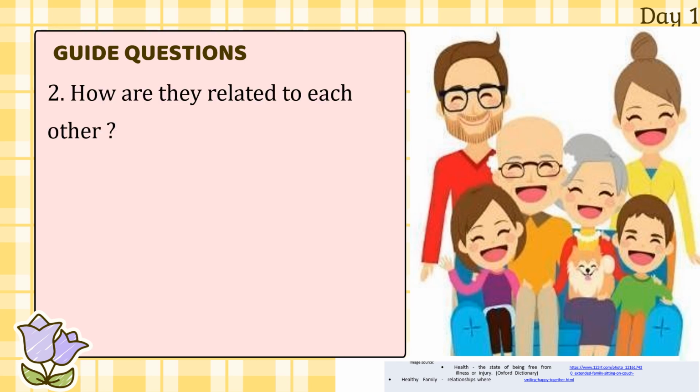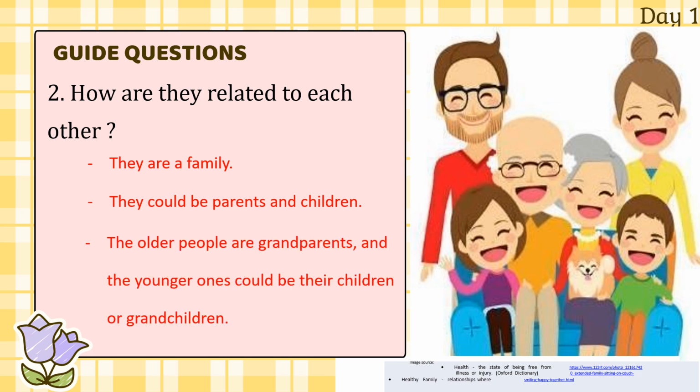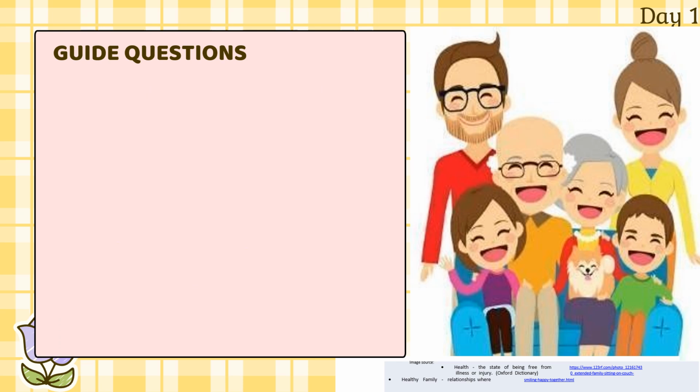Second, how are they related to each other? That's right. They are a family. They could be parents and children. The older people are grandparents and the younger ones could be their children or grandchildren. Number 3 question. Can you name them one by one?